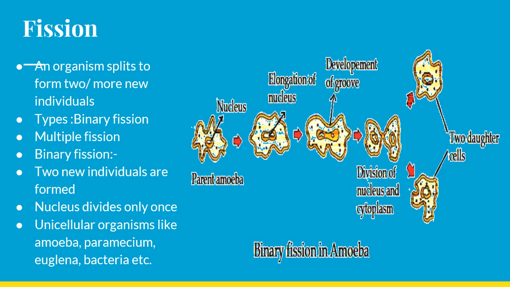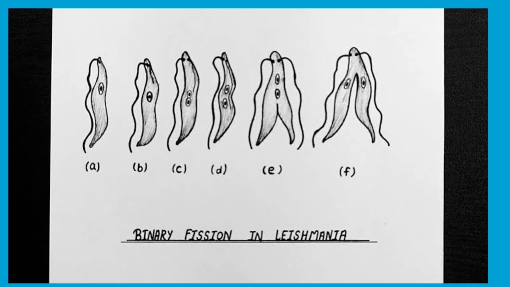The nucleus divides only once, and unicellular organisms like amoeba, paramecium, euglena, bacteria, etc., undergo this binary fission. So this is the binary fission that takes place in leishmania.